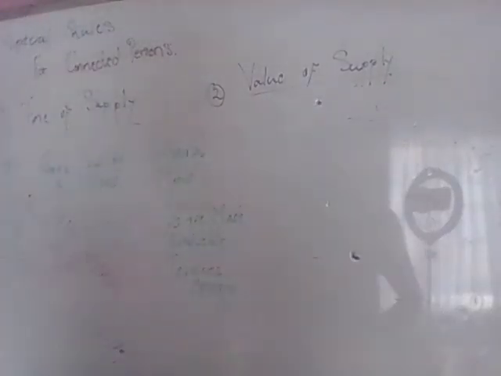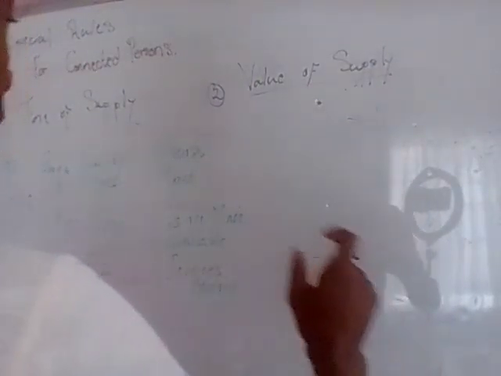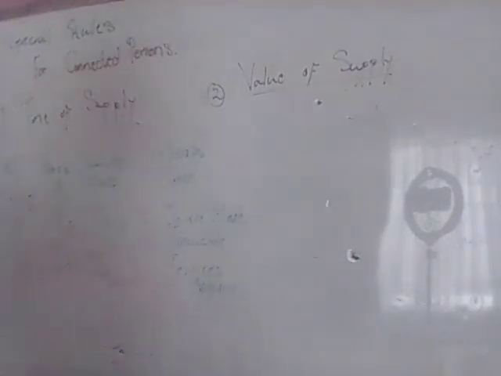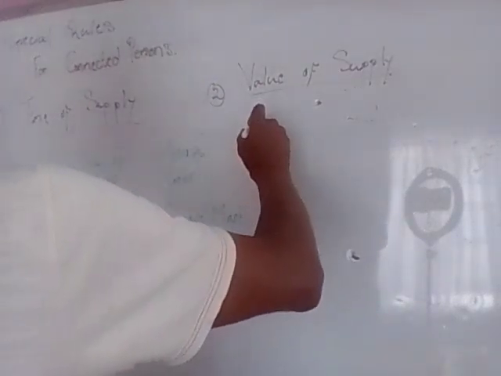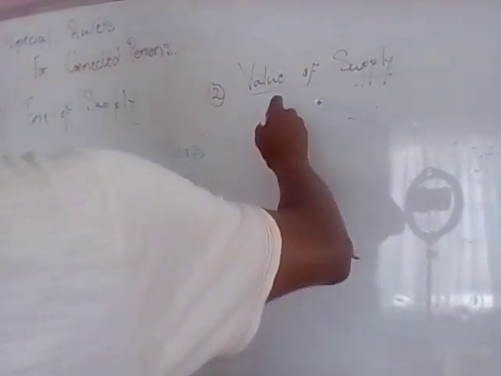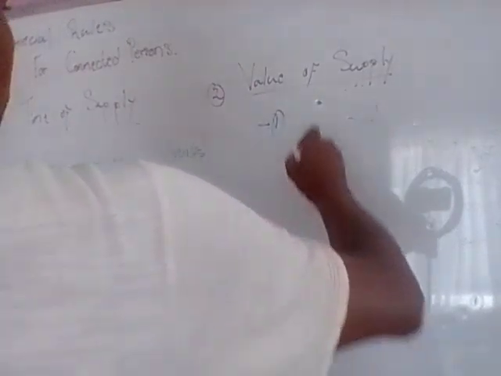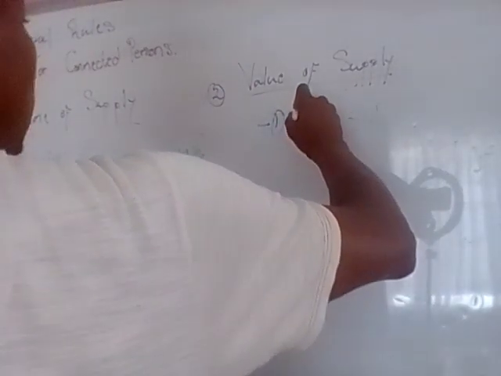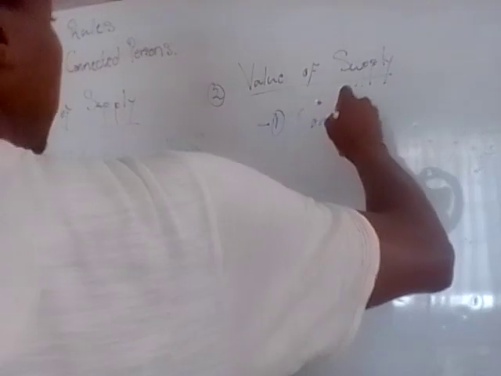As to the value of supply, what would deem the actual transaction to say that we've got a value of supply now? There need to be certain instances that are present for value to be established. The first one: we've established that there's a connected person relationship.